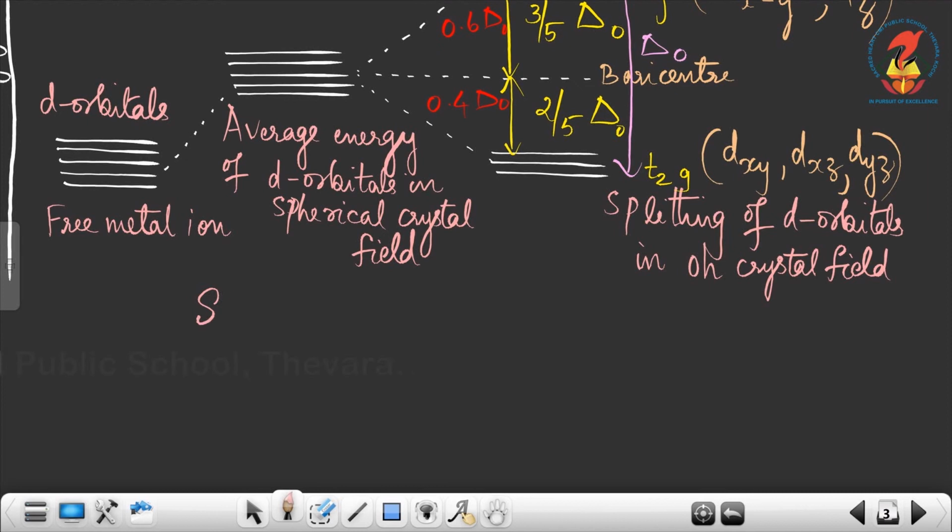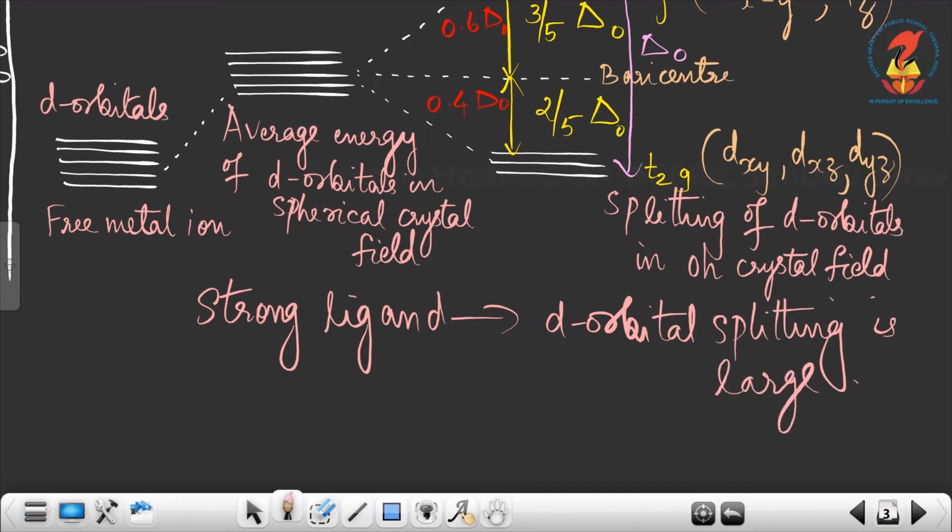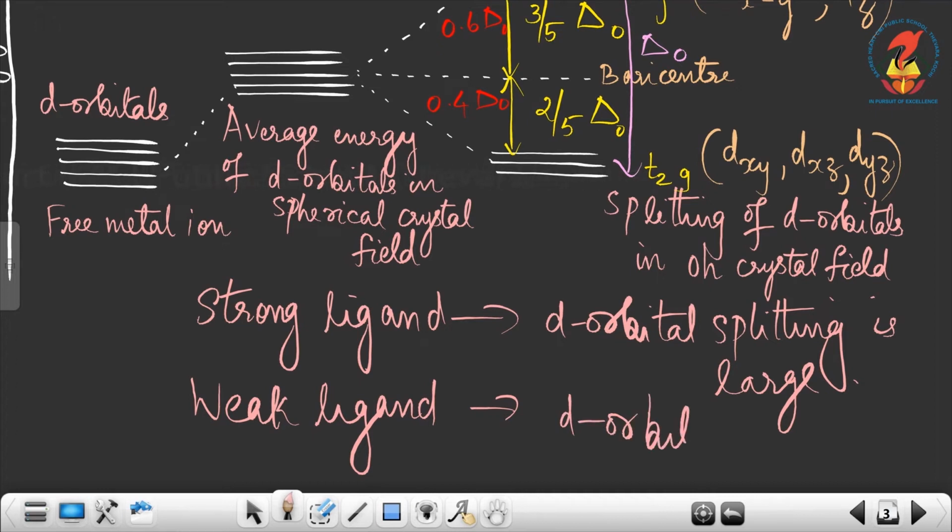So strong ligand means strong field, in which the d orbital splitting is large, and weak ligand means the d orbital splitting will be small.